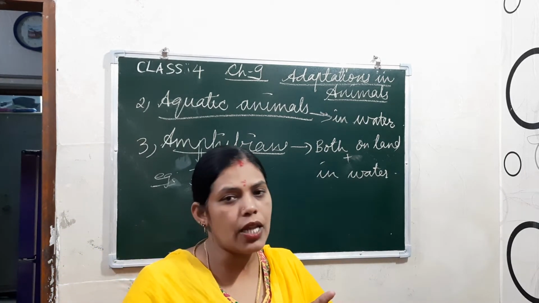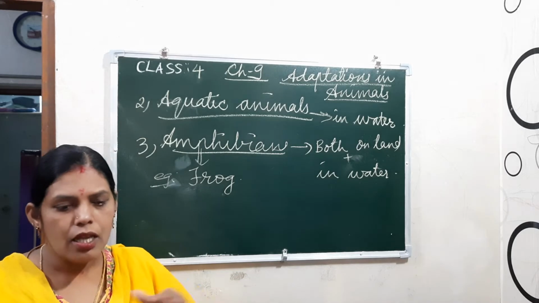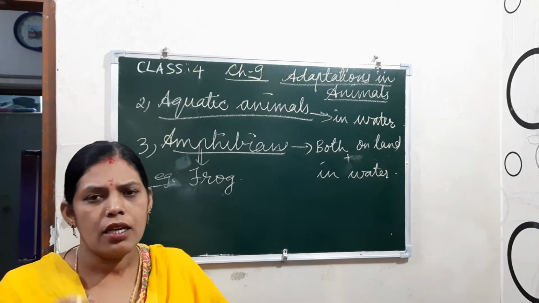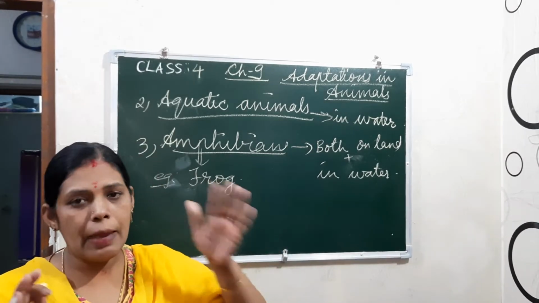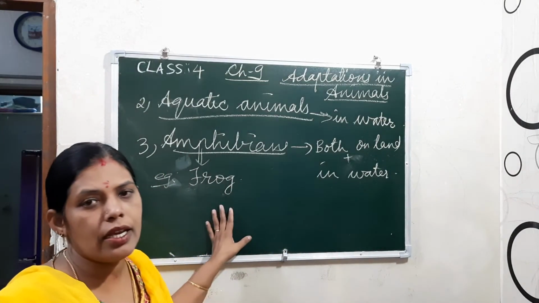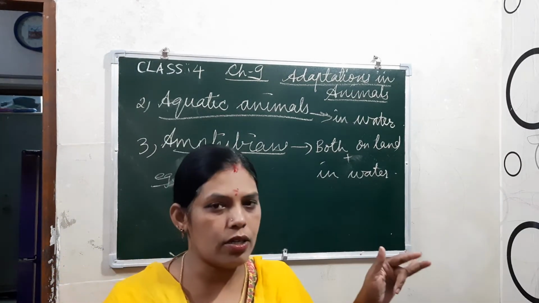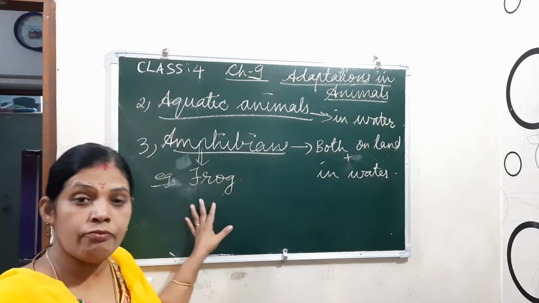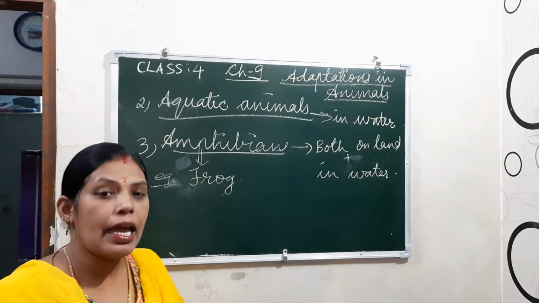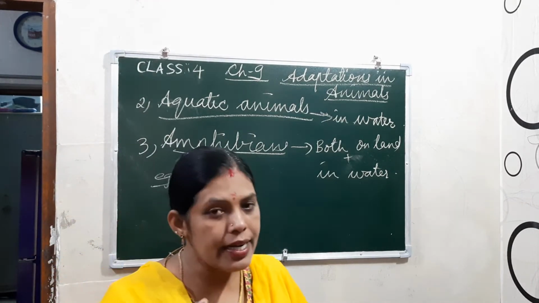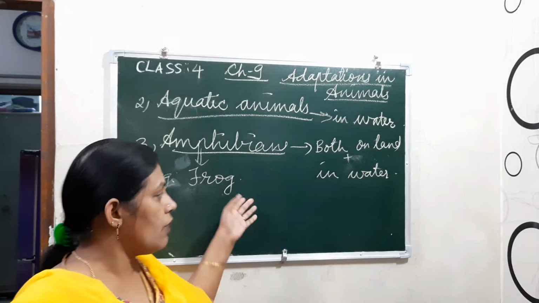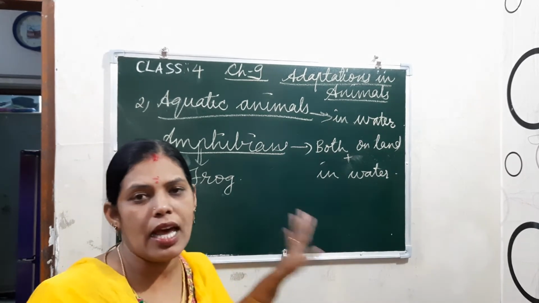That tadpole looks like a fish, and its adaptations and features are like a fish too. After some stages it becomes a baby frog, and then an adult frog. In the beginning it looks like a fish, not like a frog. Understood? In the tadpole stage in water, they use gills for breathing. When they grow up, in the adult stage, they use moist skin when in water, and lungs when on land.